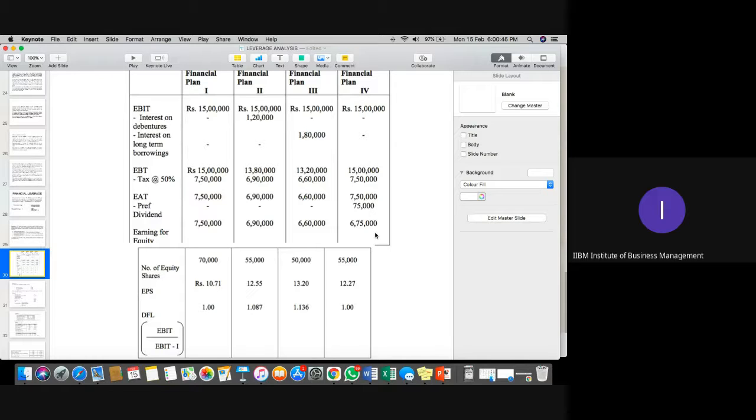Now you can see the next half of this particular part.